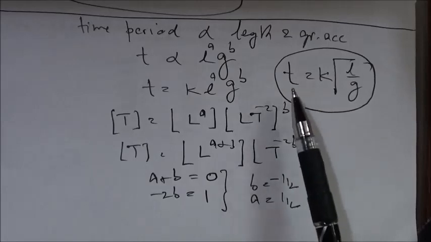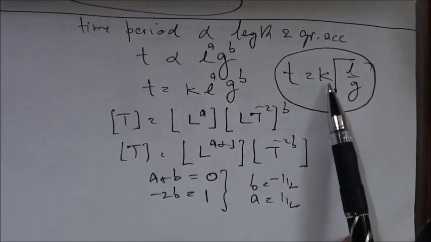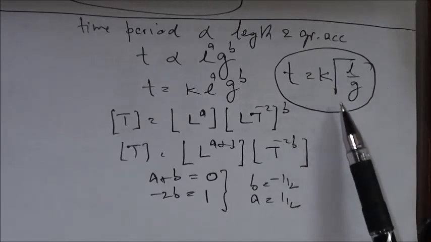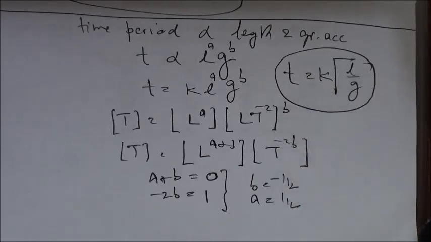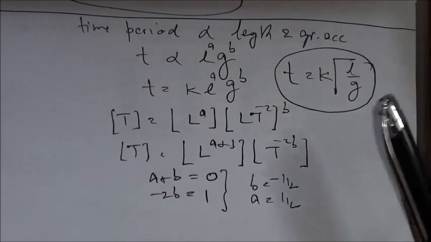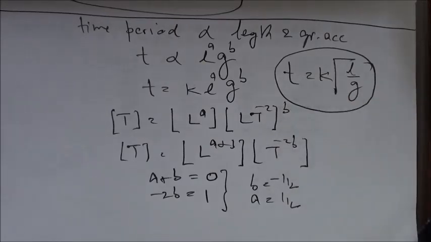This is the limitation of this method, that it doesn't tell us about this constant. So it only tells about the quantities which have dimensions. Silent about the constant.